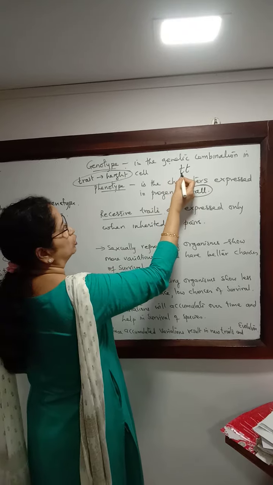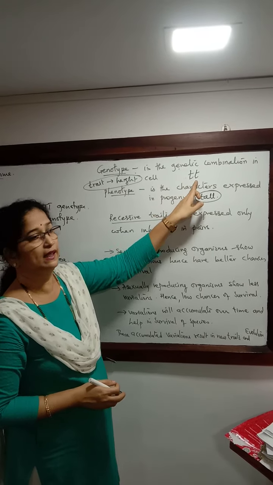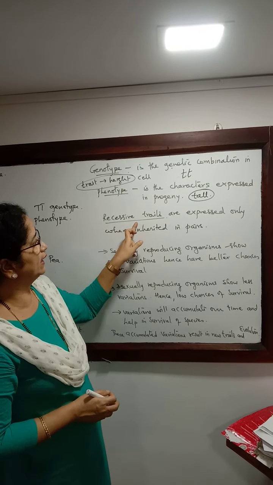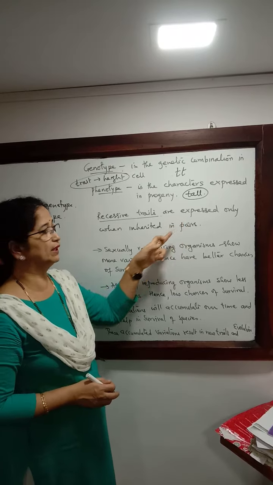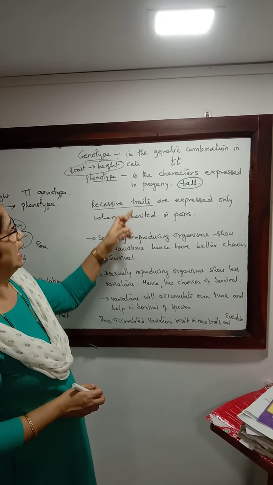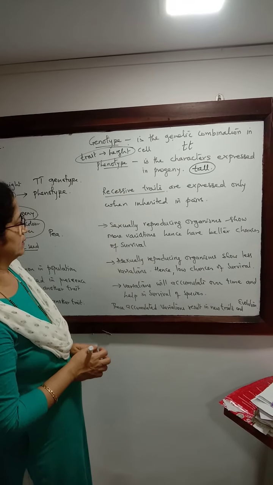That means on both the genes, there has to be information for shortness. Then only we will see that the plant is short. Such a trait which is not expressed in the presence of a dominant trait is what is called a recessive trait, and it is always inherited in identical pairs.